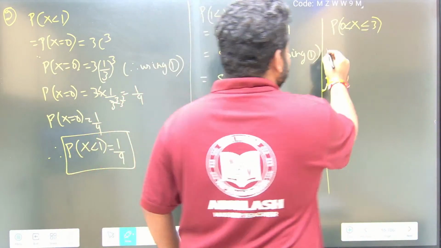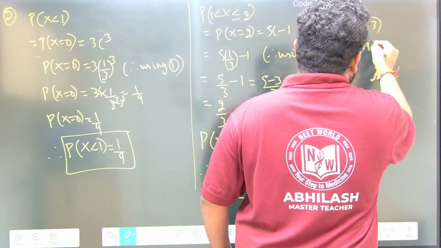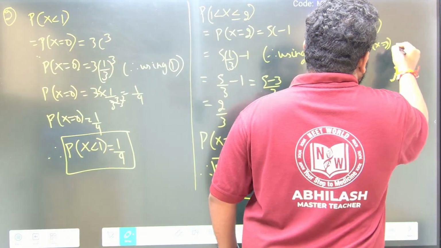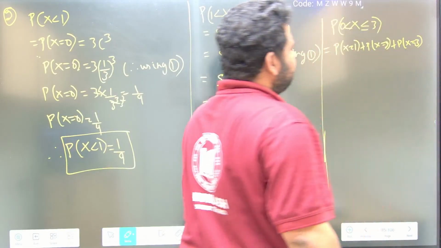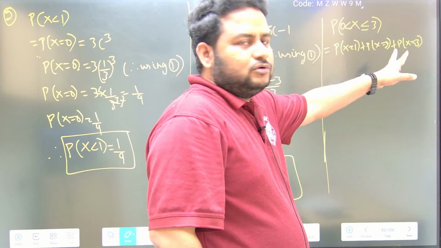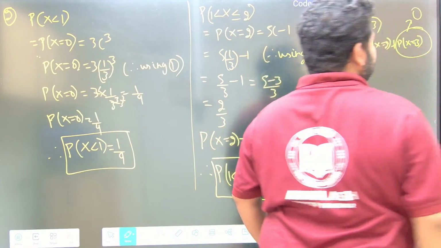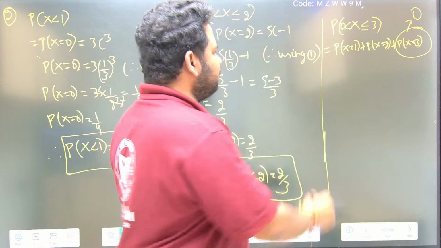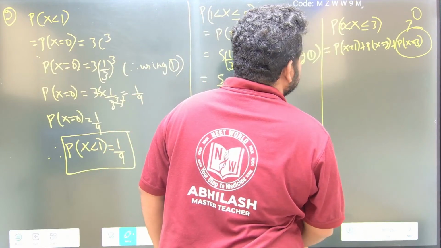So this will be equal to what, friends? This will be P of x equal to 1 plus P of x equal to 2 plus P of x equal to 3. But actually there is no value called 3, there is no x equal to 3. That means this value will become 0. Now we have to find out only the remaining ones.